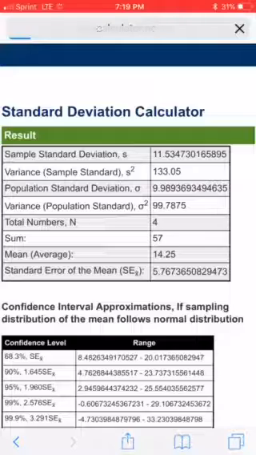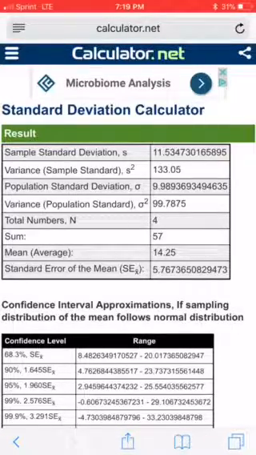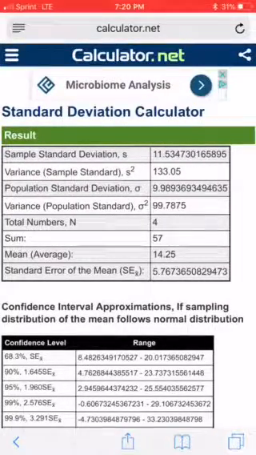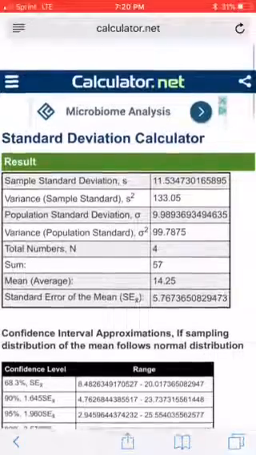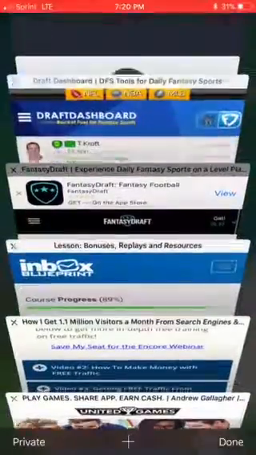In calculating that, what you'll see here is there's a standard mean or average of 14.25. What you do is you take the sample standard deviation here at the top result of 11.53 and you divide it by 14.5. What that brings you is 0.81. Now anything above about 0.6 means higher risk, because at times, as we see with the results, he may have a stinker, but he may have a very high resulting game, such as his in week 3, 28.9 fantasy points, which of course could have won you your competition that particular week. So that's why I inserted him for this week.